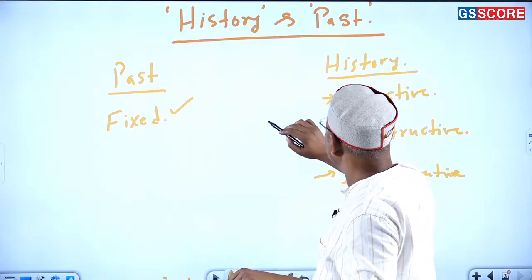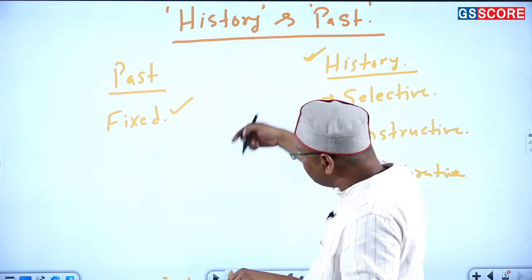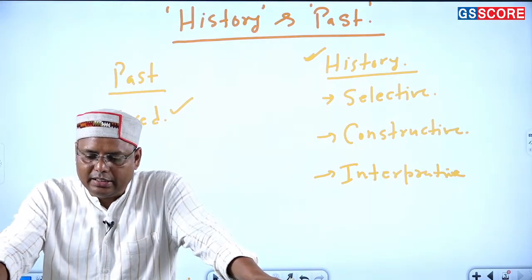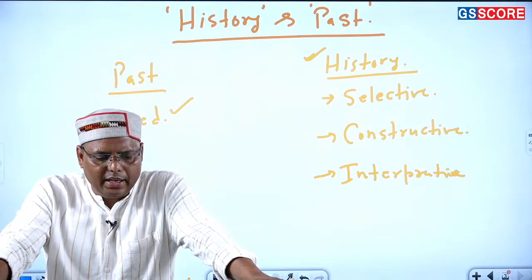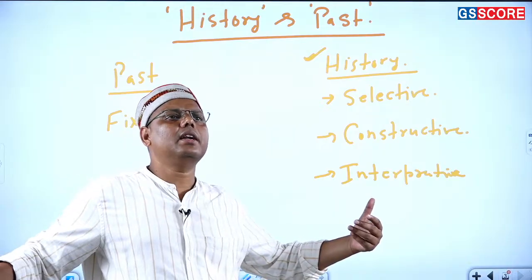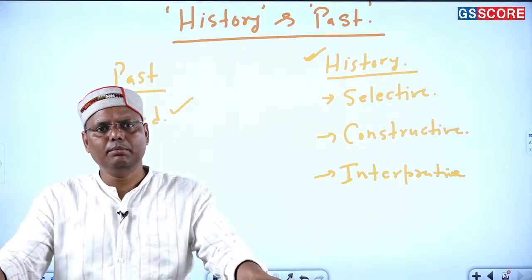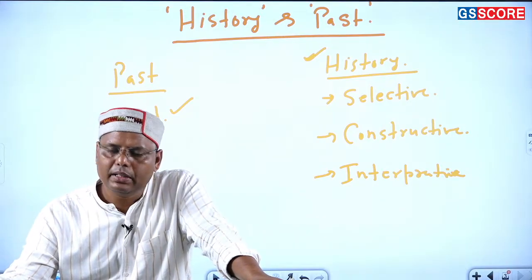But when the past is being interpreted by the historians, that becomes history. So there is a basic difference between the two words. Apart from that, when it comes to history, we can understand it with respect to one of the greatest scholars, E.H. Carr. E.H. Carr is simply saying that history is basically an unending dialogue between the present and the past.